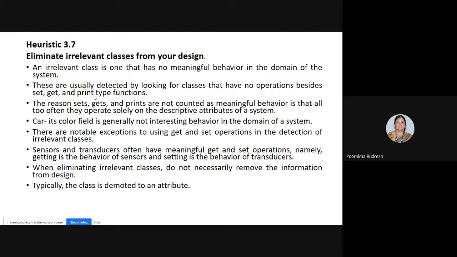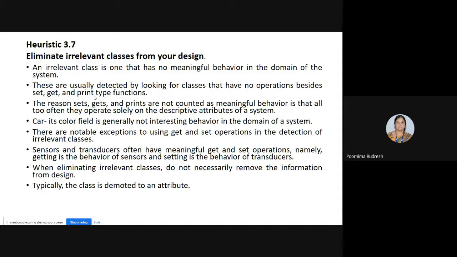A class is irrelevant if it doesn't have any meaningful behavior in the domain of the system. Understood? If the class doesn't have any meaningful behavior, then such a class is said to be irrelevant.